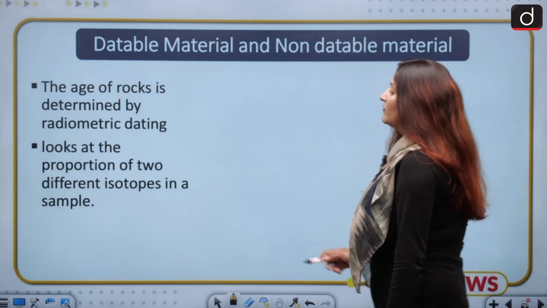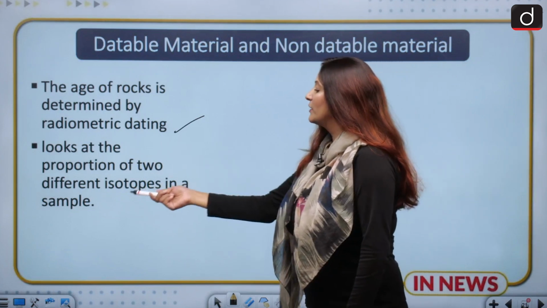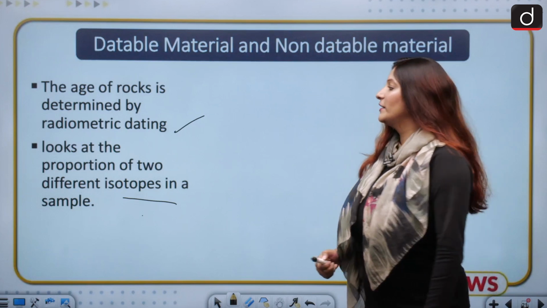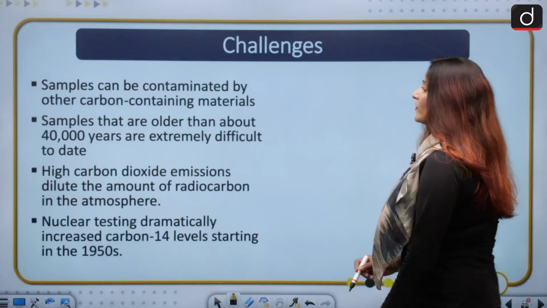Apart from that, it can be done through radiometric dating, and looking at the proportion of two different isotopes in a sample is the definition of radiometric dating. So these are the main things that we have to understand over here.